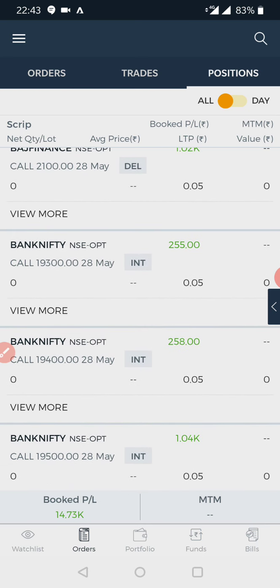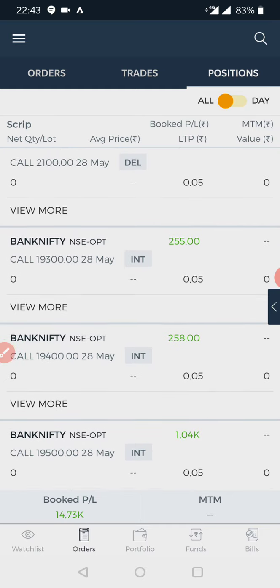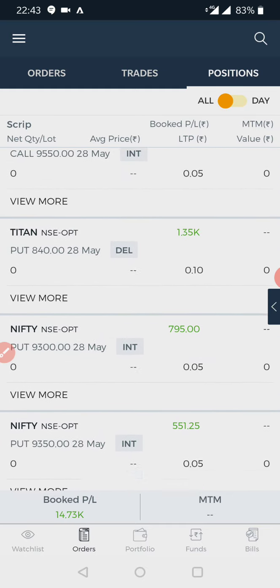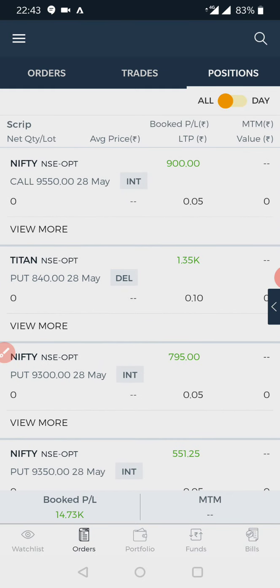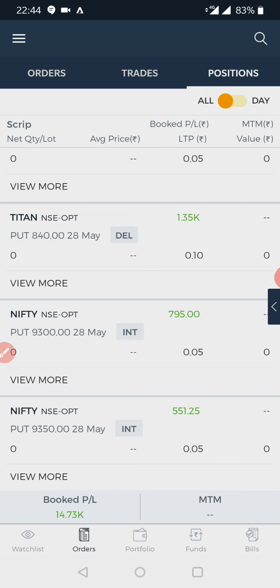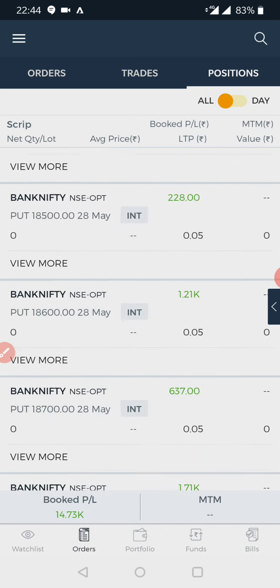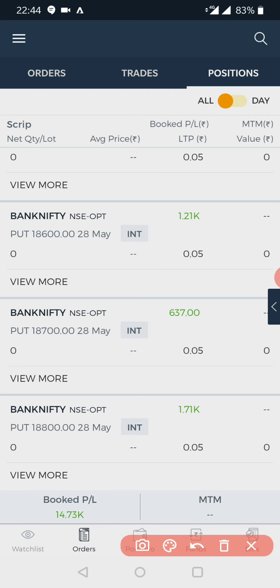For doing stocks, it takes a lot of margin, so I have done only a few stocks, and Bank Nifty, everything you can see is all profit. From the top you can see profits of 900 rupees, 1350, 795, 551 rupees, and later I made a total profit of 14,730 rupees. Okay, and I'll show you how I made the profit.